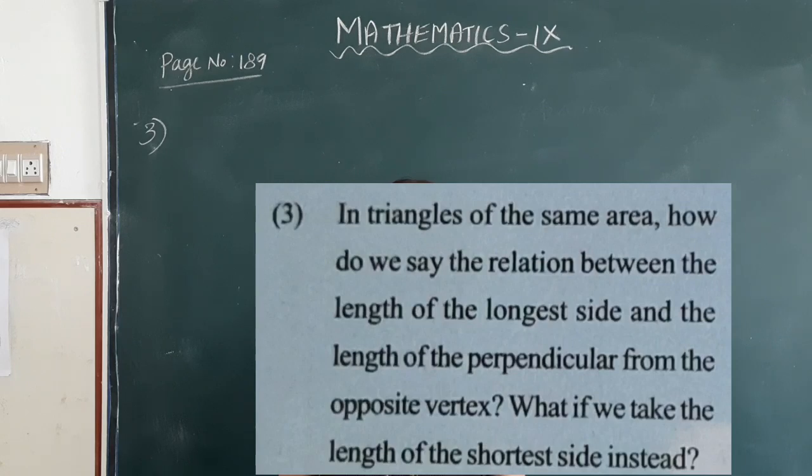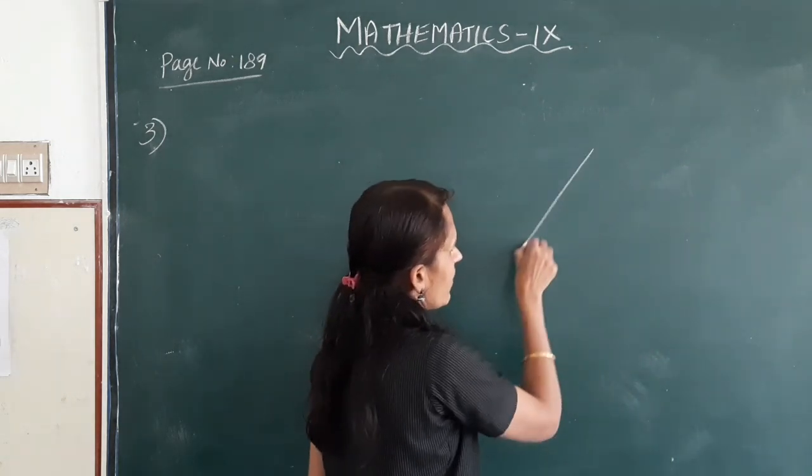Clear children? Next, in triangles of the same area, how do we say the relation between the length of the longest side and the length of the perpendicular from the opposite vertex? What if we take the length of the shortest side instead? Okay, here a triangle.